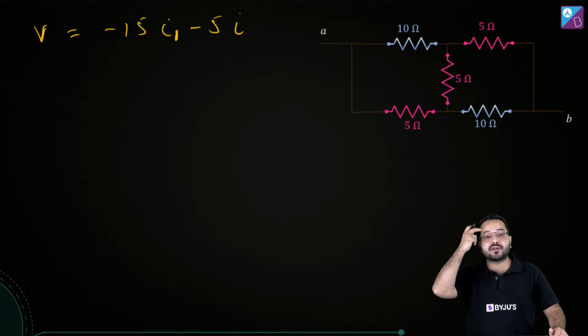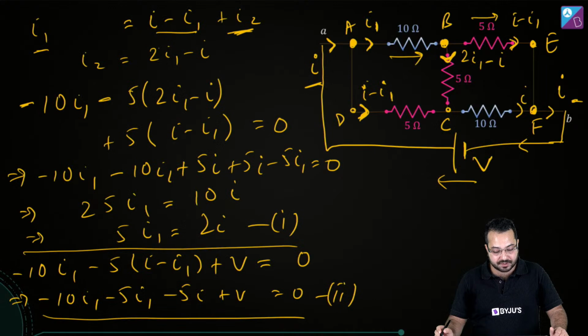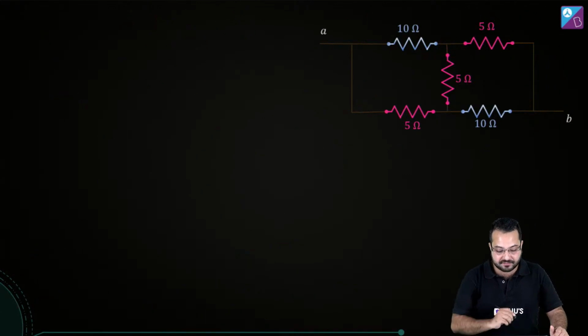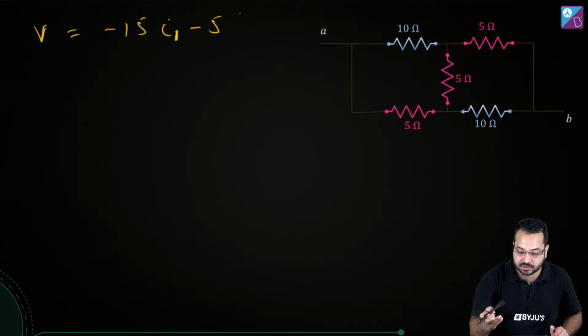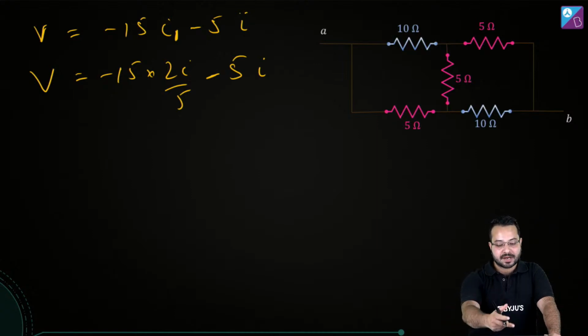We have already found out the relationship between I1 and I, so I can substitute I1 as 2I by 5.